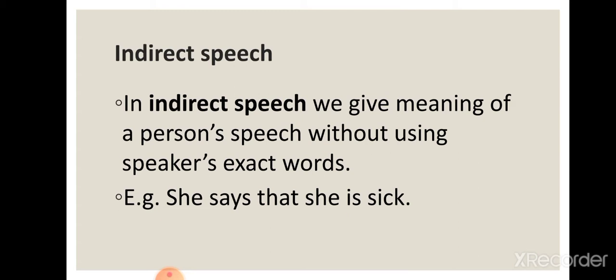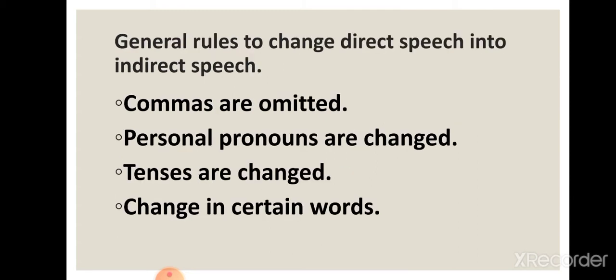Now let us discuss the basic rules for conversion of direct speech into indirect speech. General rules are: commas are omitted, personal pronouns are changed, tenses are changed, certain words are changed, and the conjunction "that" is added when we change the direct speech into indirect speech. So, commas are omitted. You know very well how commas are omitted. So, the important discussion will be about the changes in personal pronouns, tenses, and certain words.